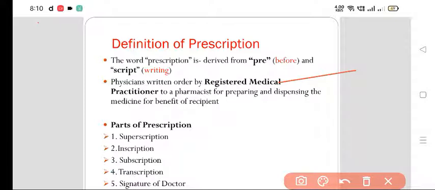Registered medical practitioner to whom? To the pharmacist. For what? For preparing and dispensing the medicine for the benefit of the recipient.